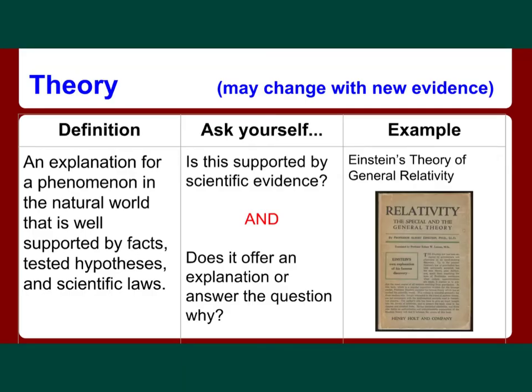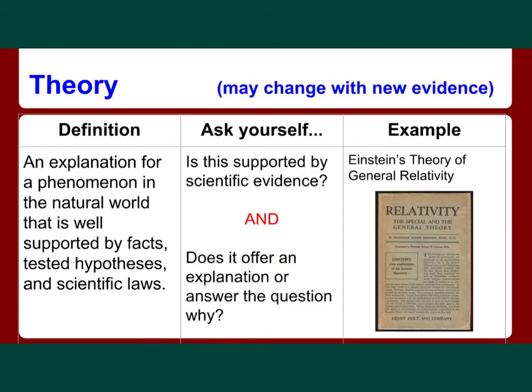Now, a theory is different than a law because it provides an explanation for why things happen. By definition, a theory is an explanation for a phenomenon in the natural world that's really well supported by facts, by tested hypotheses, and by scientific laws. So, if you're determining if a statement is a theory, ask yourself, is this a statement that's supported by scientific evidence, and does it offer an explanation or answer the question why?